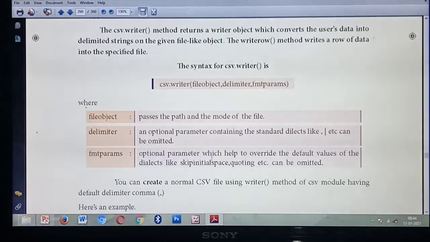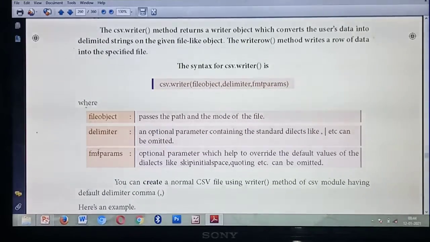What are the things? Commas, double quotes, pipes, etc. These things can be omitted by using which parameter? Delimiter. Understood?